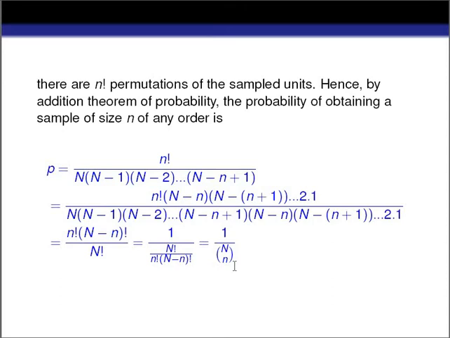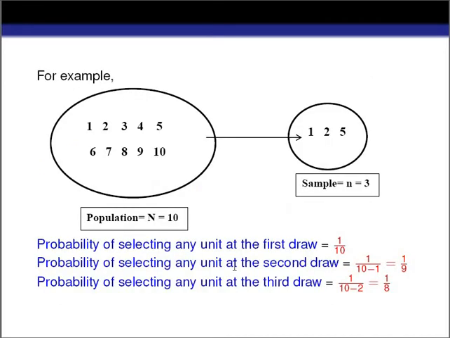Now let's understand this with the help of an example, so it will be more clear to you. Suppose this is our population of size 10, that means there are 10 observations in our population, and we want to draw a sample of size 3. What is the probability of selecting any unit at the first row? It will be 1 by 10.